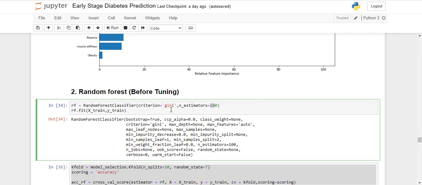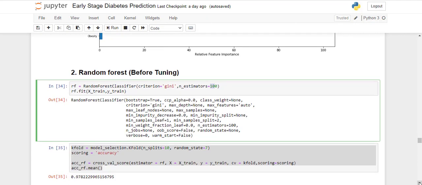There are two basic criteria, Gini and entropy. The major difference in implementation between these two is that Gini doesn't use log for its calculation, whereas entropy uses log. So Gini is quite a bit faster in terms of model fitting in comparison to entropy, which involves the logarithm part. Apart from that, there is no basic difference in terms of results or performance.